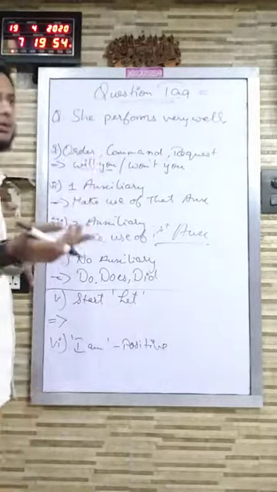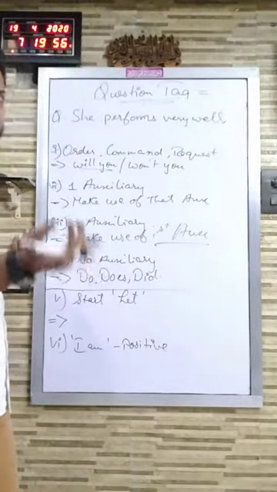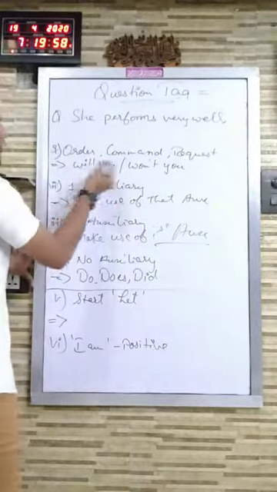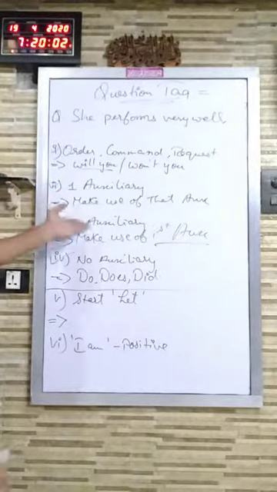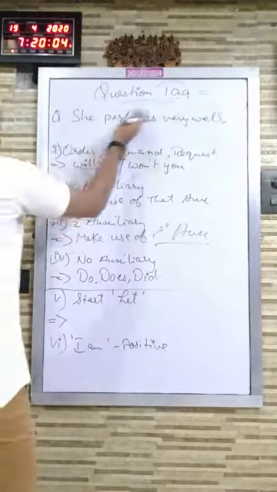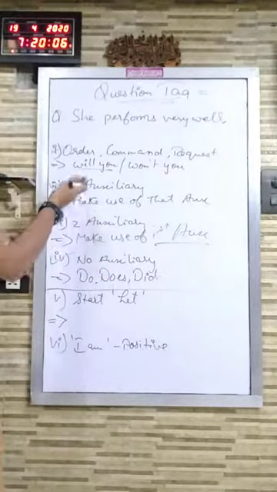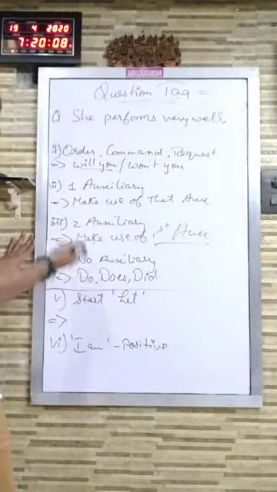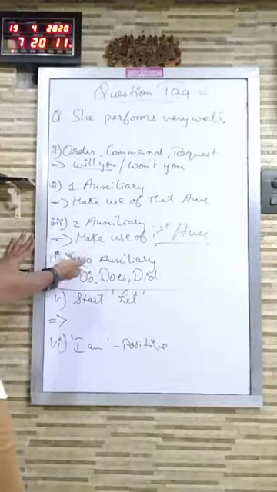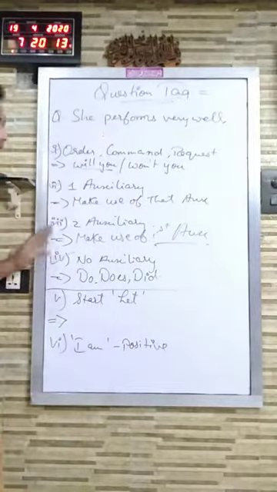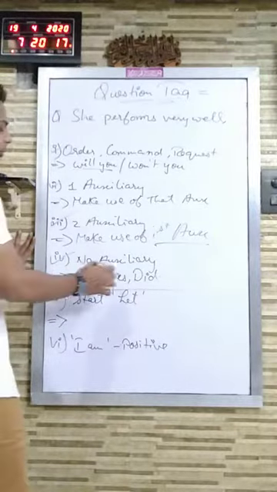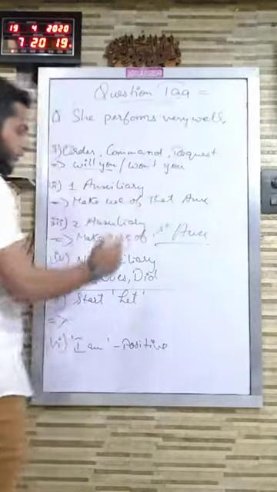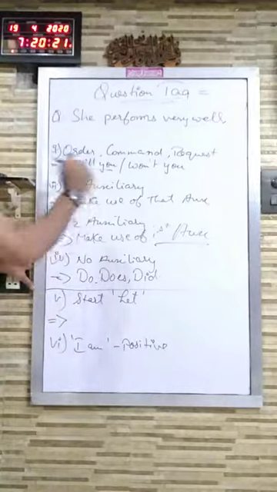She performs very well. There is no order, there is no request. So you won't be making use of will you and won't you. Come to the next step, that is auxiliary. Please see whether auxiliary is there. There is no auxiliary in the sentence. So this is a clear case of no auxiliary. So now you will be coming to the conclusion that you have to make use of do, does and did for making question tag.